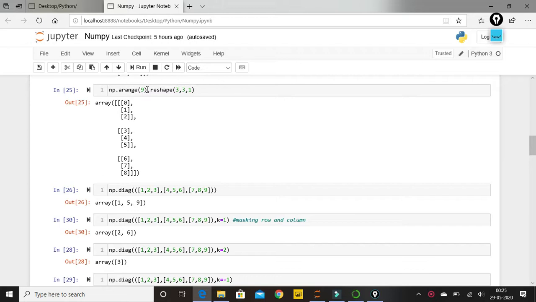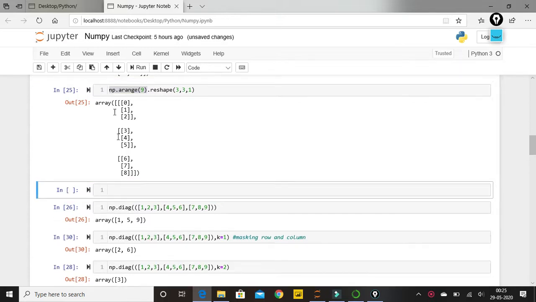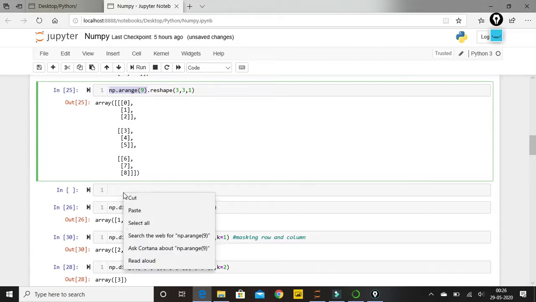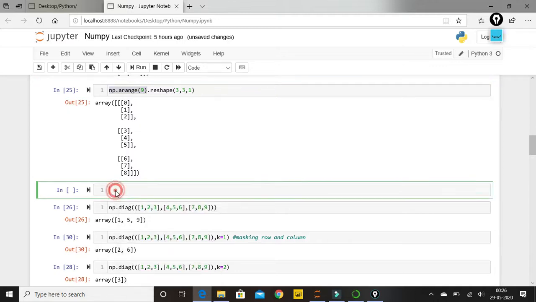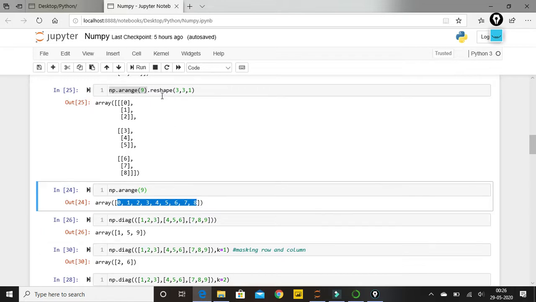So we all know what this function does: np.arange(9). Let me just create one cell and paste this. So we know np.arange(9) will give me data from 0 to 8. It contains a total of 9 data elements inside my array. We are reshaping these 9 elements.